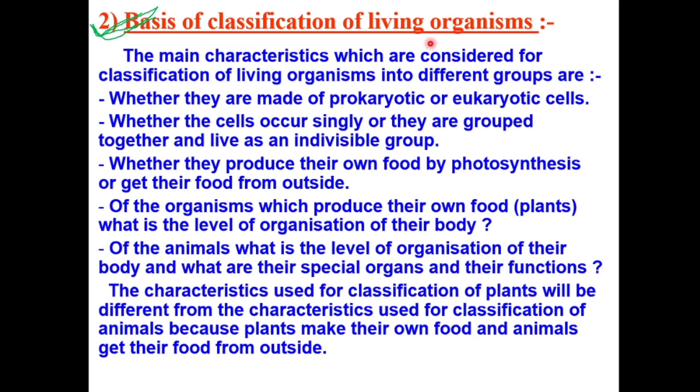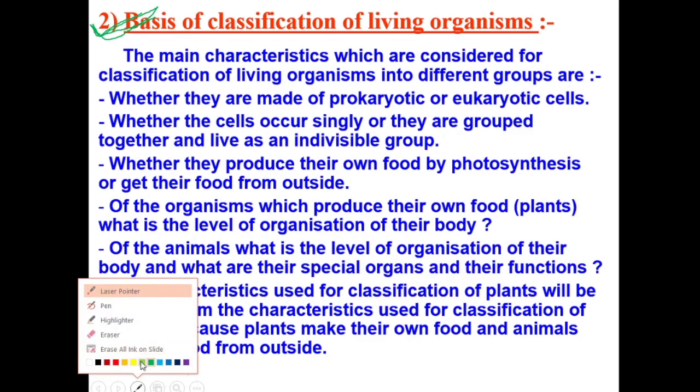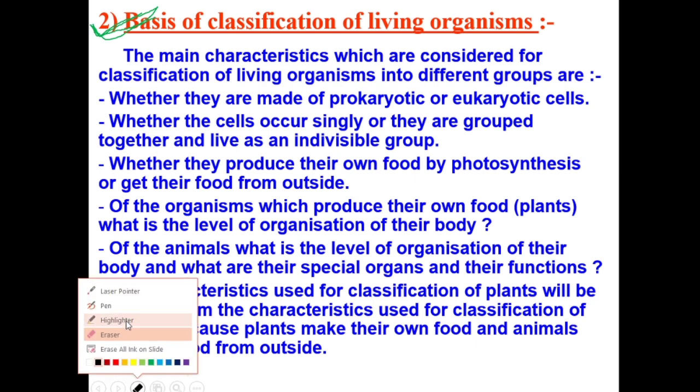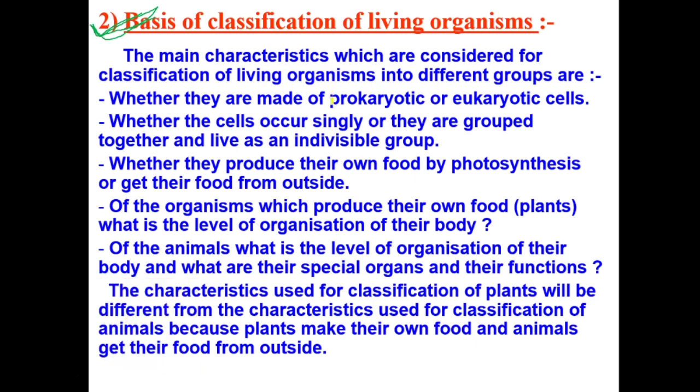So what are the characteristics we will follow? Characteristics that we will follow here are, whether the organism is made up of a prokaryotic cell or eukaryotic cell. That's why we talked about those important terms. I said those important terms that we discussed first will be important for you.